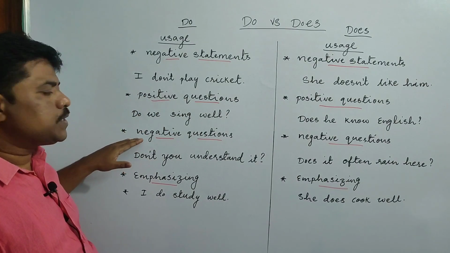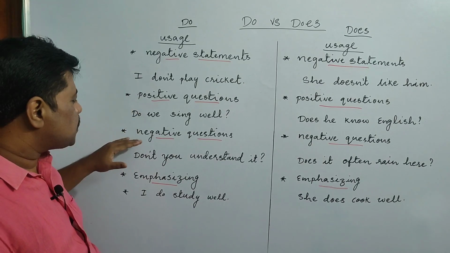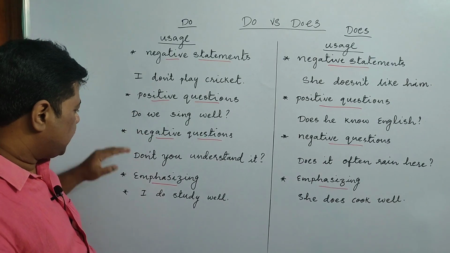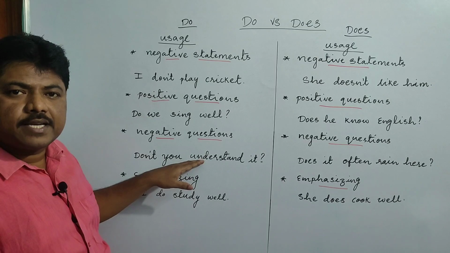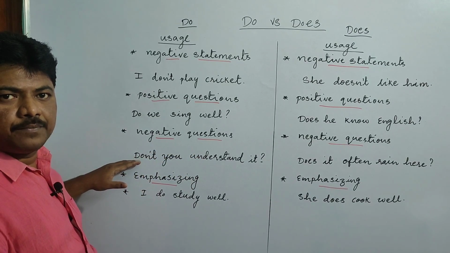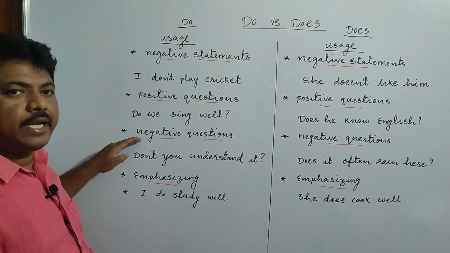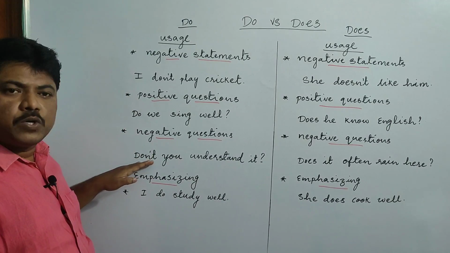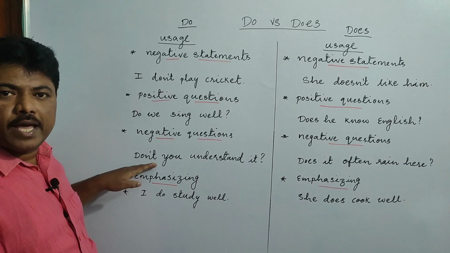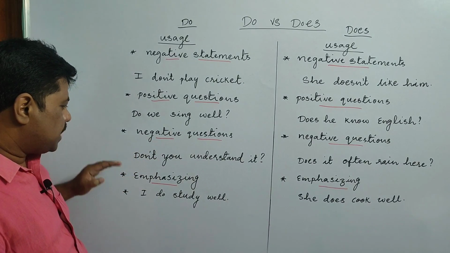In the same way, we use it for negative questions. Not only for positive questions, we also use it for negative questions. For example, don't you understand it? So in that way also we can make a question. Instead of always making positive questions, we also use it for negative questions, just like this: Don't you understand it? Don't you like him? Don't we go there?